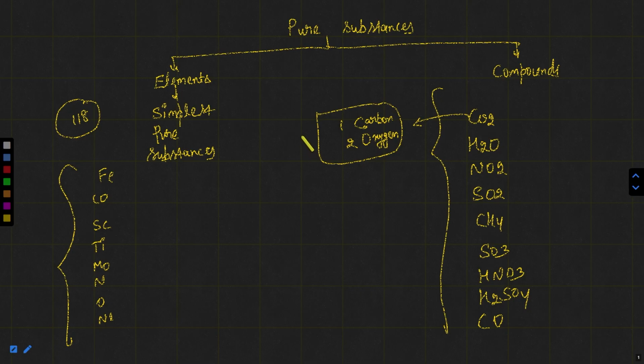My point is, if elements are combining chemically, then you will get compounds. Elements are combined chemically in a fixed ratio, then we will get compounds. So compounds are formed when elements are chemically combined in a fixed ratio.